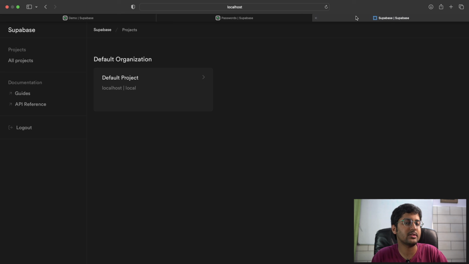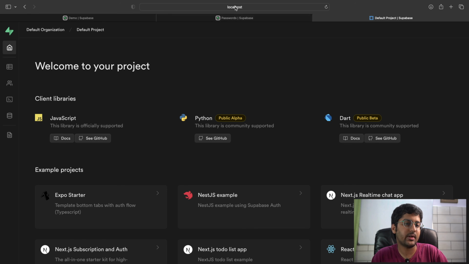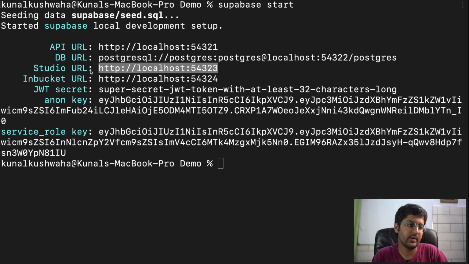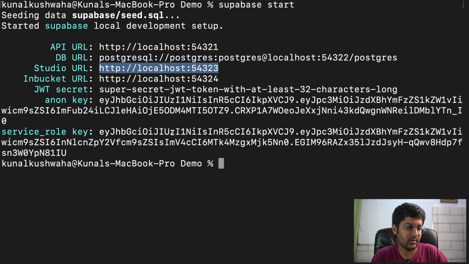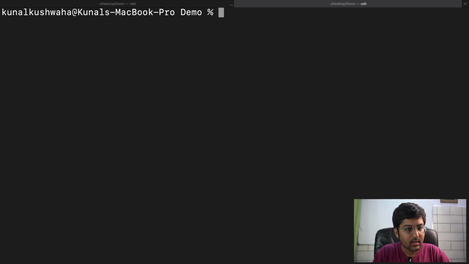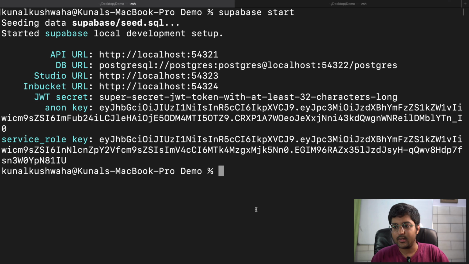So this is app.supabase.com, and this one is on localhost. And here is your secret token and all these other things. Service role key. Okay, cool. That's good.